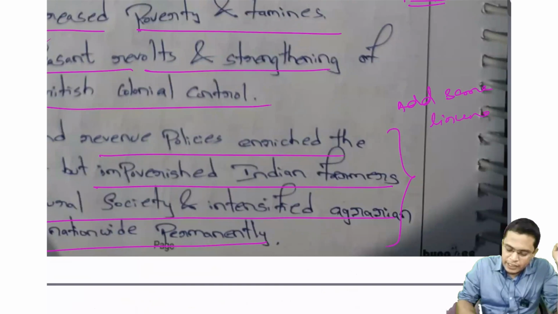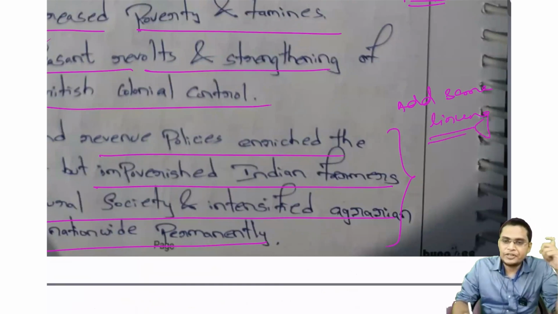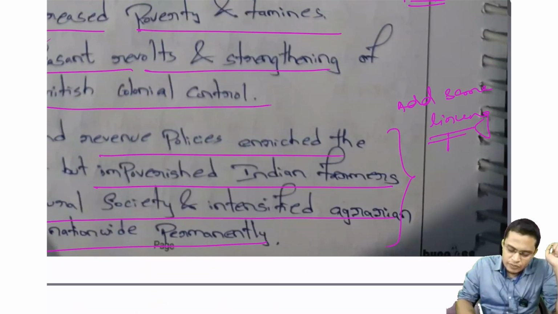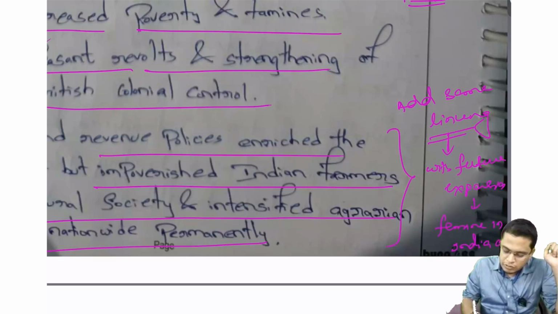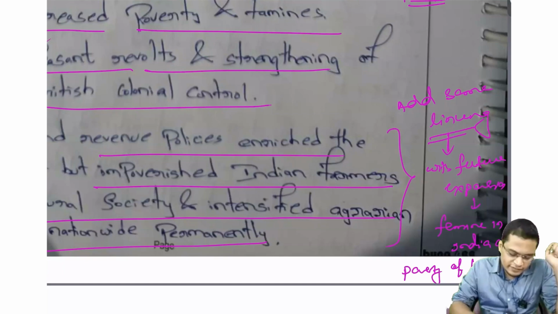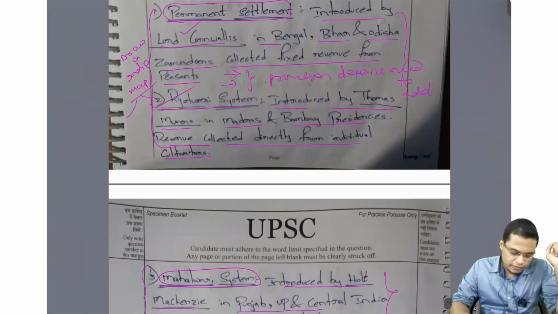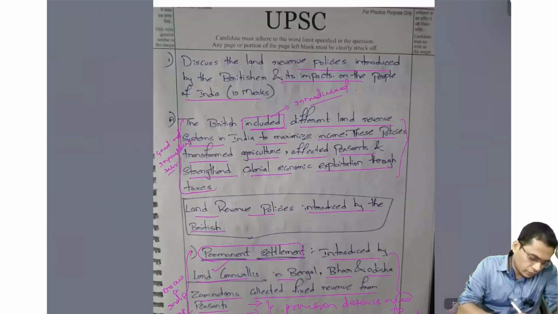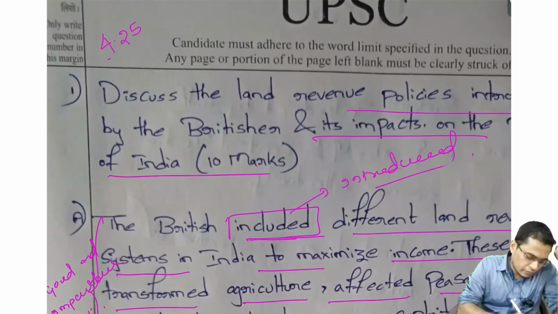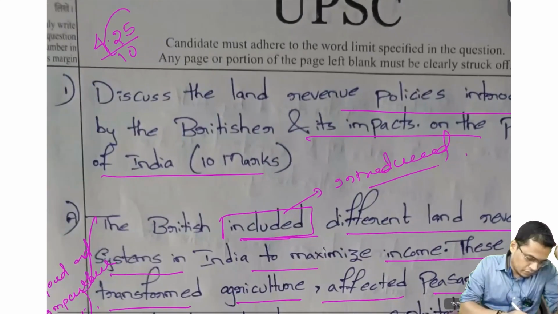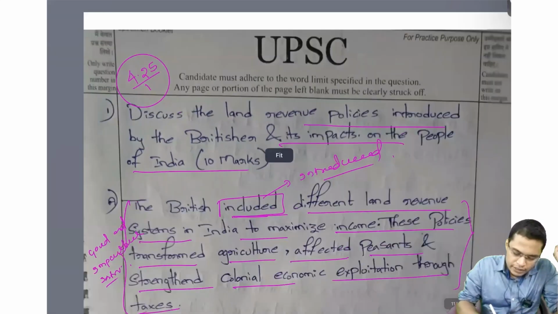For example, this land revenue provided a collection of money that helped the Britishers in further expansion and consolidation in India. Like that, you can do some linking with future expansion, or famine, or pauperization, or poverty of farmers. The rest is very good, the introduction is very good, the body is also very good, you have written very well. Good answer, but it can be better.